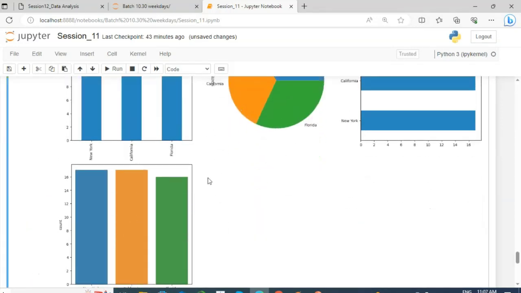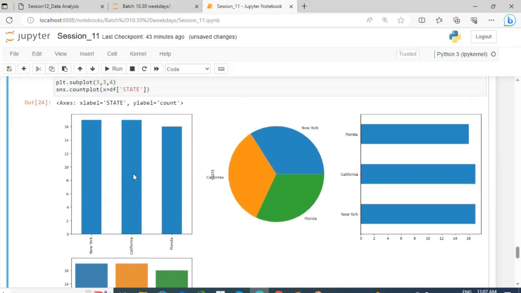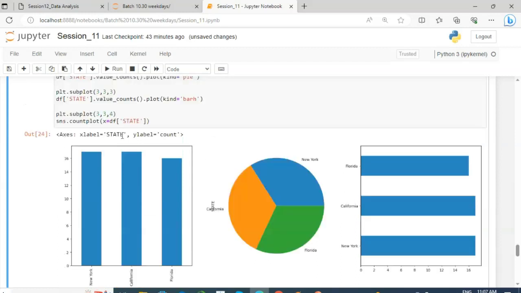So why are we drawing subplots? To analyze multiple variables at a single time, because in univariate we are analyzing a single variable. So if you want to analyze multiple variables at one time, you use subplots. But the rule is that here you pass 3 by 3, so you can only print 9 graphs.